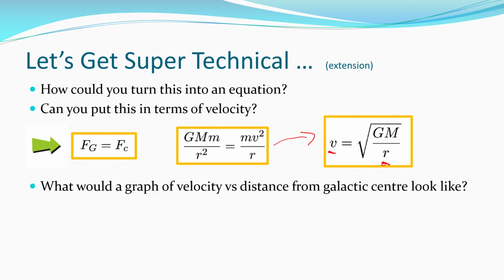So we expect that as we move further and further away from the galactic center, the velocity of objects should decrease. It's effectively a graph a little bit like this. Our velocity should go down as the distance from the galactic center increases. That's what we expect to see according to our classical physics.